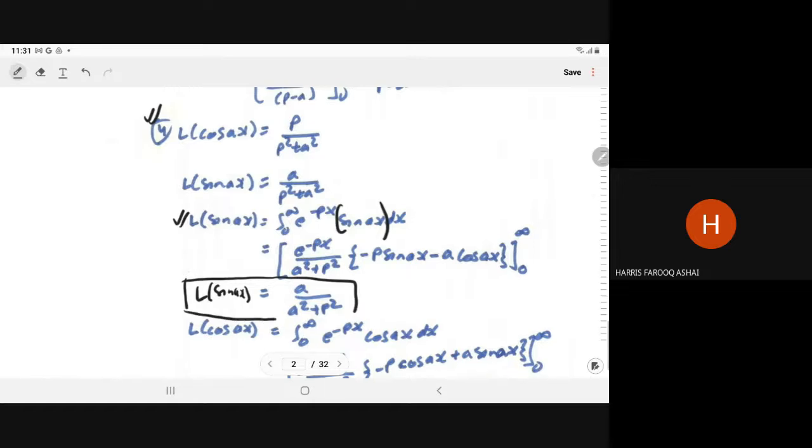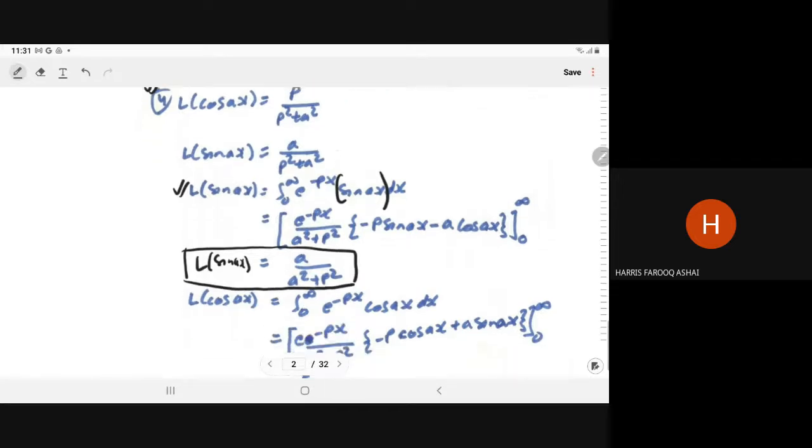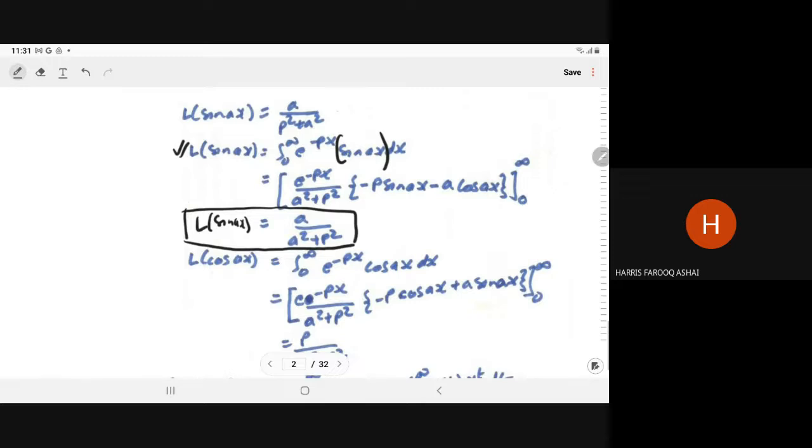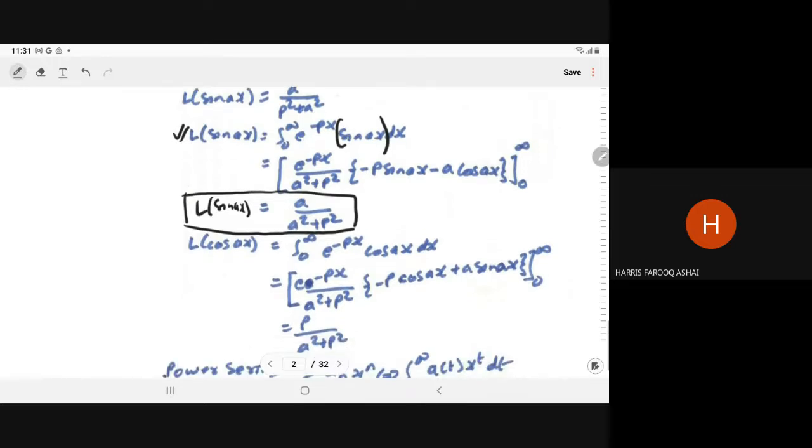Similarly, you know the integral of e to power ax cos bx. Using that, you can determine the value of the Laplace of cos ax. The Laplace of cos ax is equal to the integral 0 to infinity e to power minus px cos ax. By the formula, its integral is e to power minus px upon a square plus p square into minus p cos ax plus a sin ax, limit 0 to infinity.